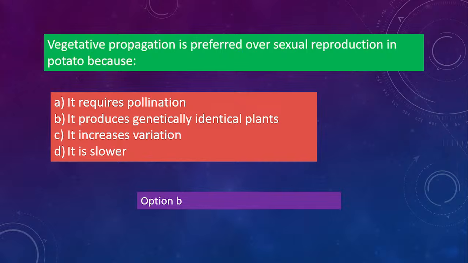Sexual reproduction needs pollination. Okay, for variation, sexual reproduction is needed. Okay, and sexual reproduction is slower than vegetative propagation. Vegetative propagation is faster. Okay, remember these properties.